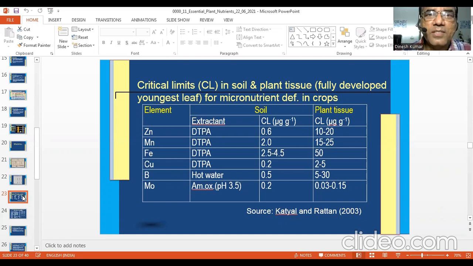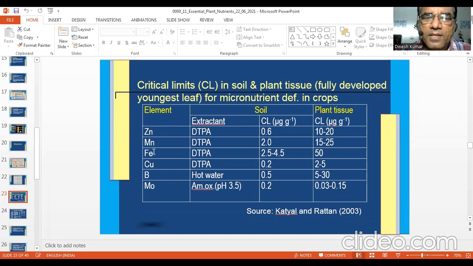For micronutrients, either it is deficient or sufficient. So here, Katyal and Ratan have suggested critical limits in soil and plant tissues, fully developed youngest leaf, for micronutrient deficiencies in crops.